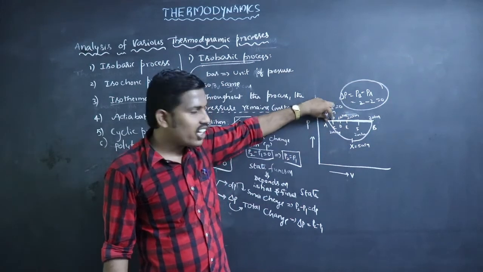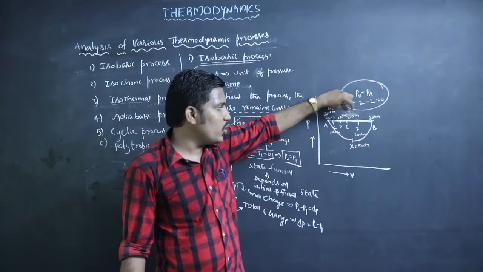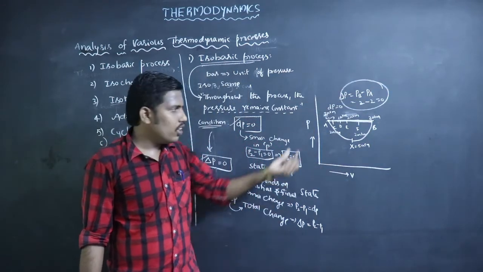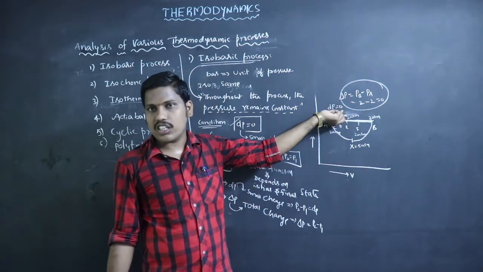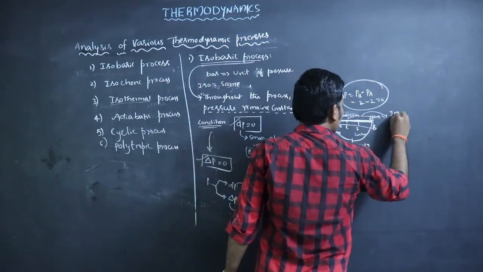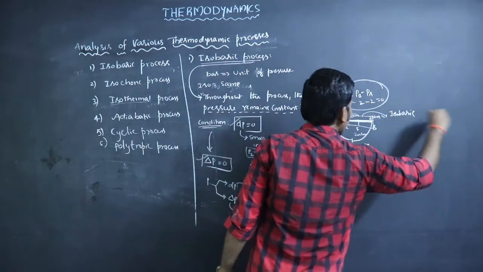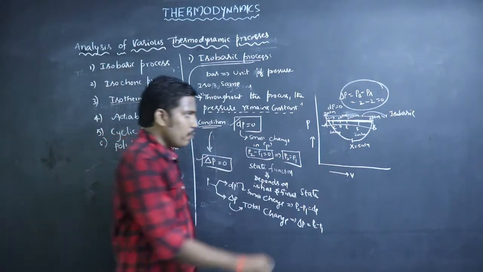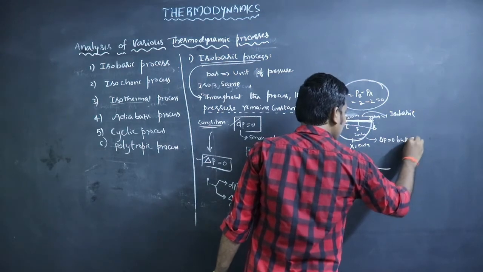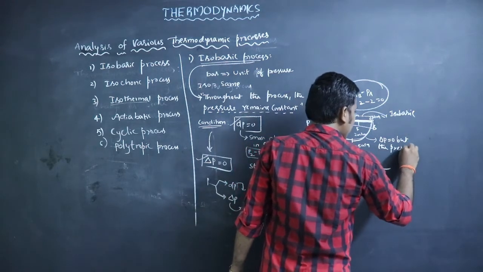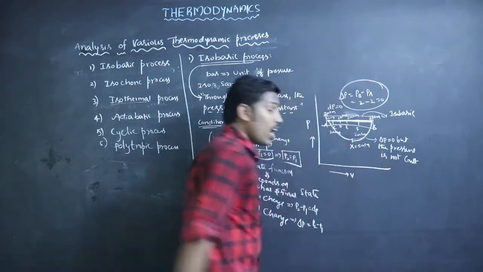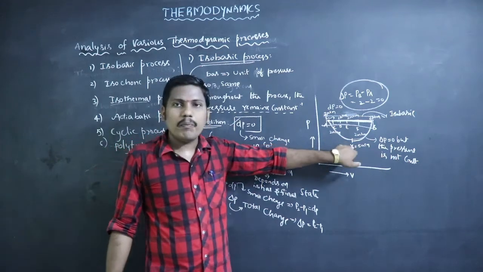But at every small interval, A to C, C to D, D to E, E to F, F to B, the change remains 0. There is no change. This type of process is called an isobaric process. In the other case, delta P equals 0, but the pressure is not constant, because at a particular interval the pressure is changed.